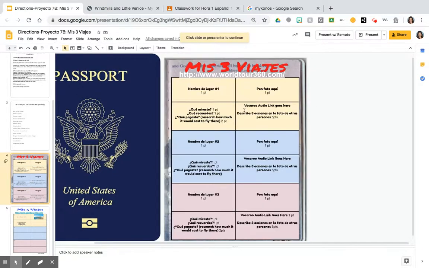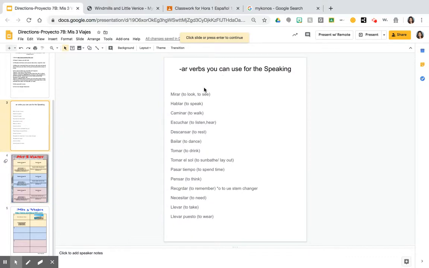Okay, and then this last word says Vukaru audio link goes here. Describe 3 actions. Describe 3 acciones en la foto de otras personas. So you're going to describe 3 actions that other people were doing in the picture. Okay. Here, this slide shows you AR verbs that you can use. Remember the whole point of this is to show me that you can conjugate AR verbs in the preterite. So do not use ER or IR verbs. They have to be AR verbs, right?